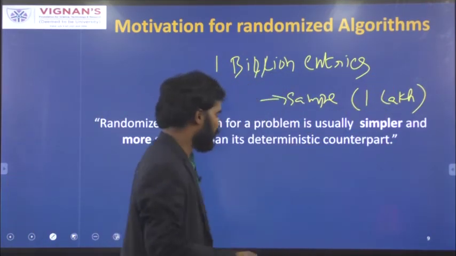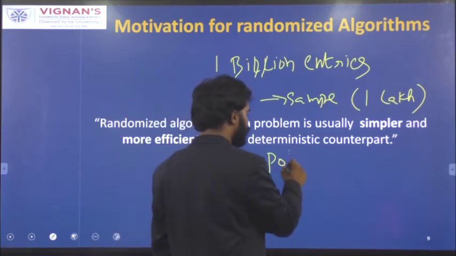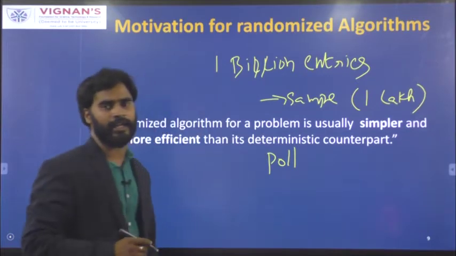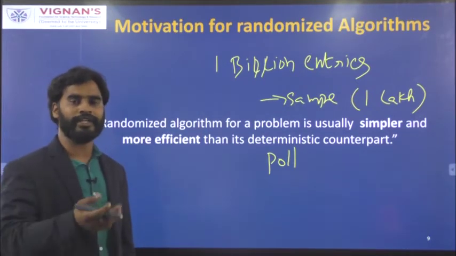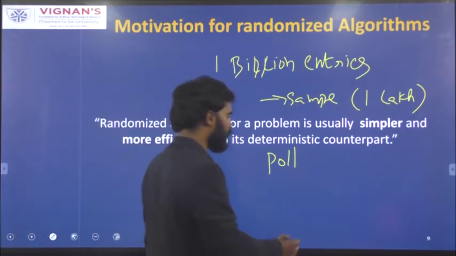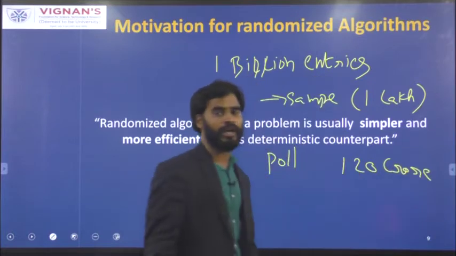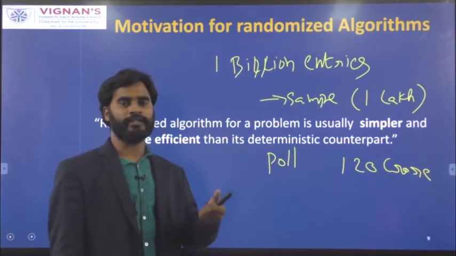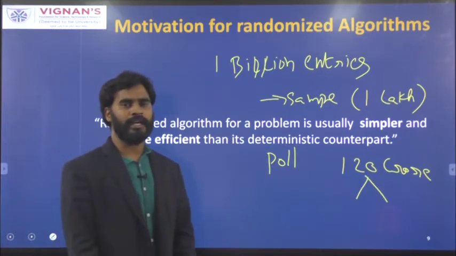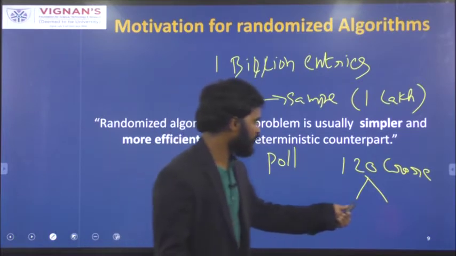This is similar to the example that we discussed earlier. If you want to predict who is going to win in the next election, it is not possible for us to go and ask each and every voter which party they are going to vote for. In India we have around 120 crore people. Survey agencies are not asking all these 120 crore people.